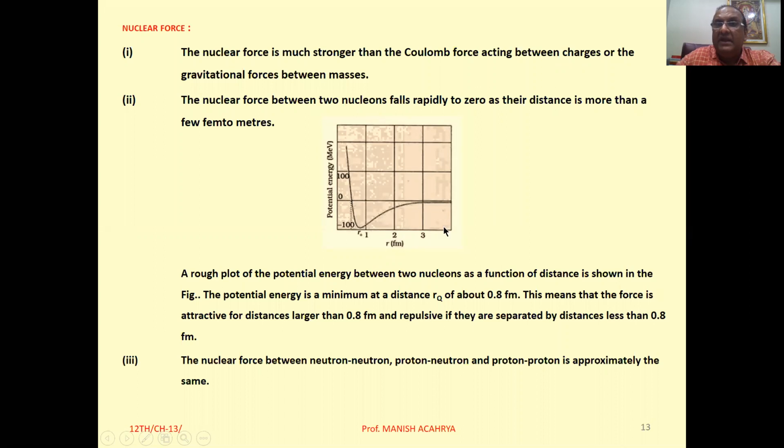Clear? And here we can observe that this nuclear force equally prevails between proton-proton, proton-neutron, and neutron-neutron. Irrespective of the type of particle, this prevails between the constituent particles, meaning protons and neutrons. And therefore, when we deal with nuclear forces, collectively we call these constituents nucleons. Clear to all of you?